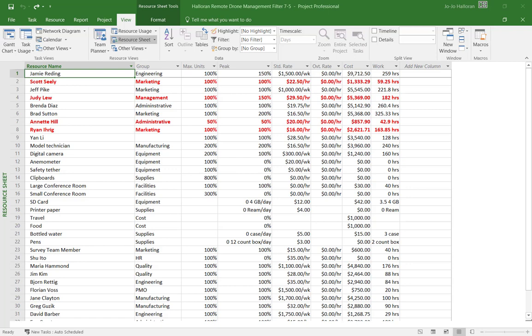I have my file open for page 160, lesson 7, project 7-5. This is performing a management filter for the Tailspin remote drone project. Now, one thing to keep in mind when you're working with Microsoft Project is once you have the schedule in and you've assigned resources and you have linked and input your resource assignments,